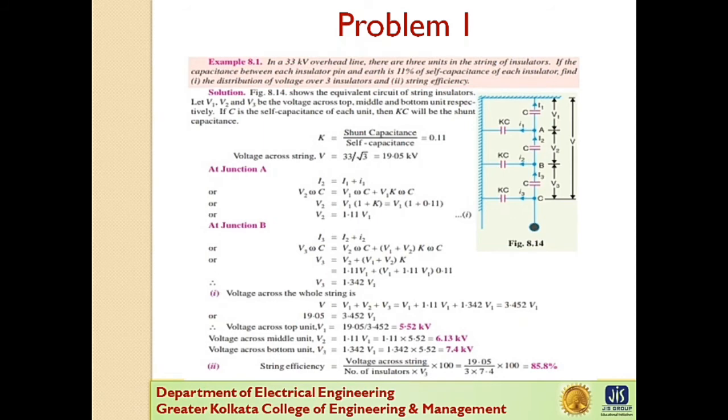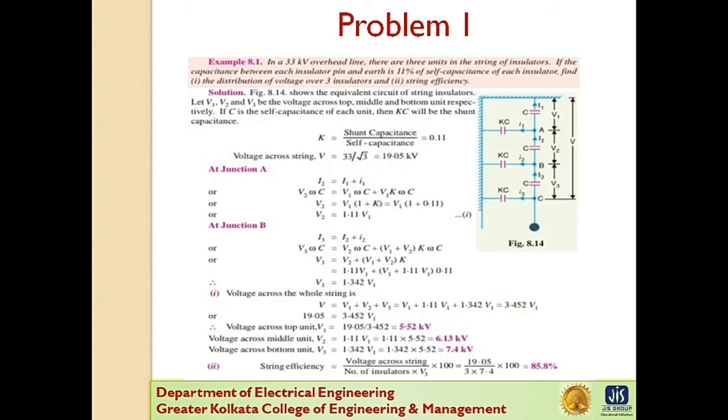Now before solving problems we have to keep in mind some points. First, the maximum voltage appears across the disc nearest to the conductor. Second, the voltage across the string is equal to the phase voltage, not the line voltage. Now if we have to calculate the line voltage, just multiply the voltage across the string by √3, so we get the value of the line voltage.